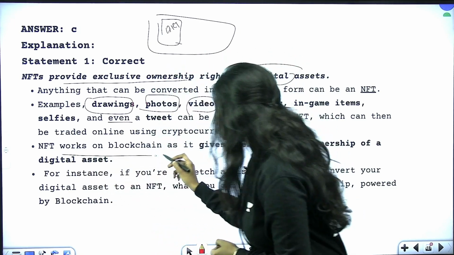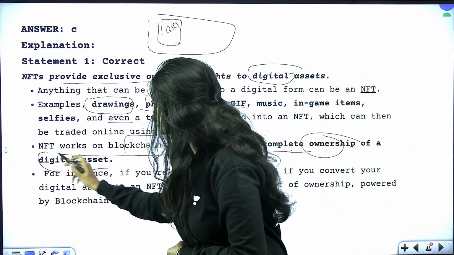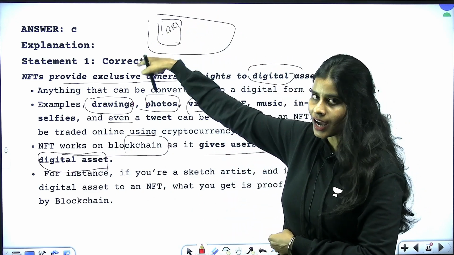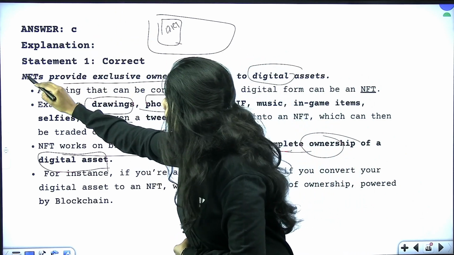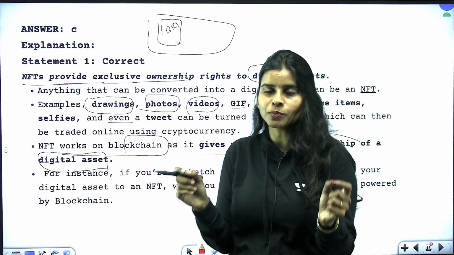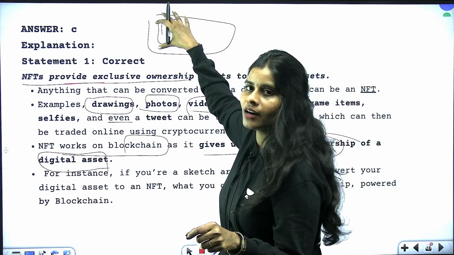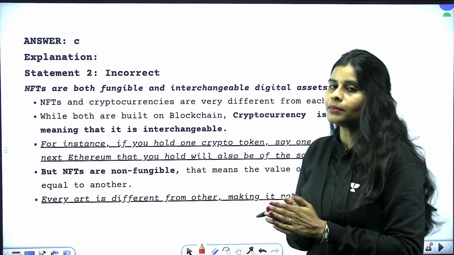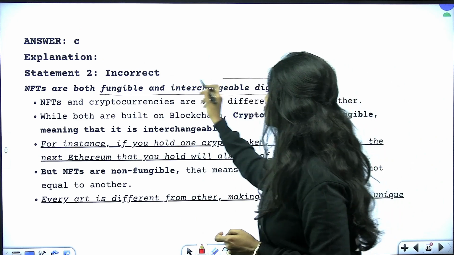Okay, so they work on the blockchain and it gives users complete ownership of the digital asset. So if I am making this, I am the owner of this particular digital asset once I convert that into a token. So now statement 1 is correct. It provides exclusive ownership rights to the digital assets, which means no other person other than me can claim rights over this particular digital asset that I have created. What is the second statement? The second statement says that non-fungible tokens are not fungible and interchangeable digital assets.